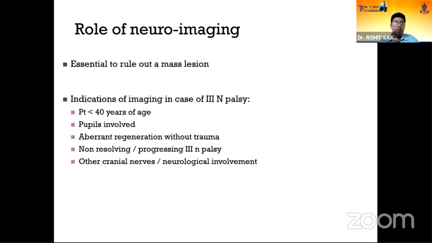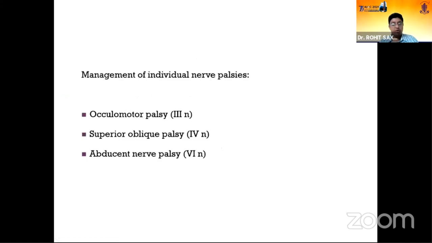Neuroimaging is required in an early paretic squint or a paretic squint which is in a young patient, pupillary involvement in a third nerve palsy, aberrant regeneration without trauma, non-resolving or progressive cases, or if other neurological signs are involved.